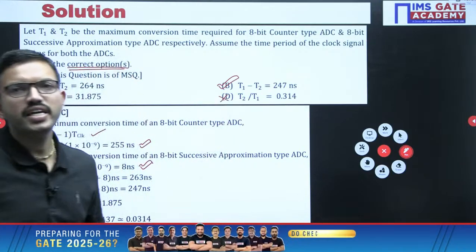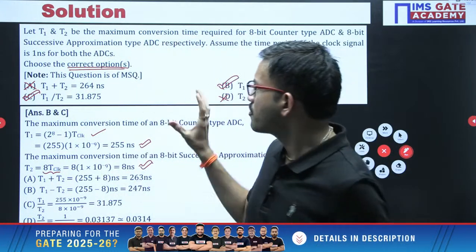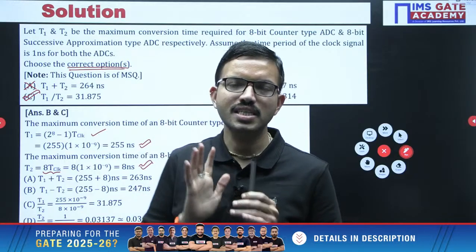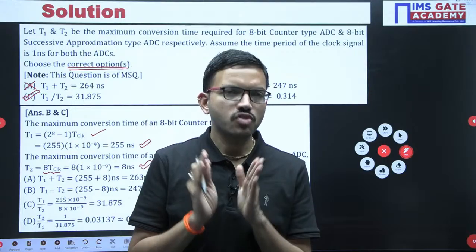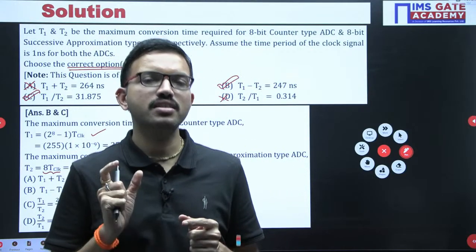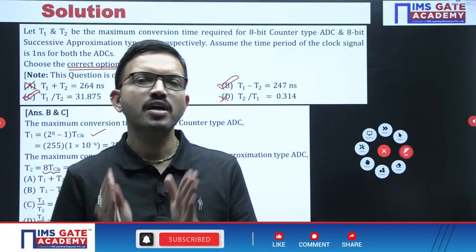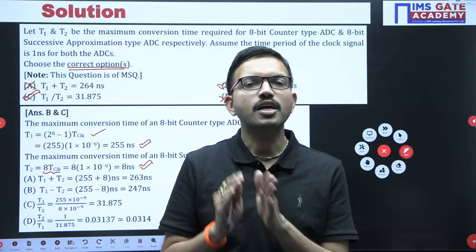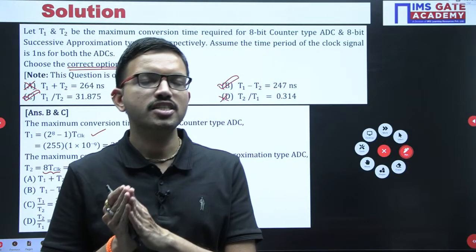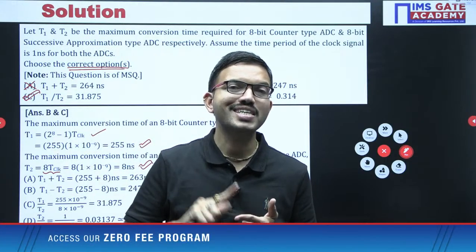So in this way, whenever you are solving MSQ questions in the GATE exam, after reading the question, you can decide whether you can solve that question in less time or more time. If you can solve in less time, do it at that time, but for questions that feel like they may take more time, especially MSQ, you can hold them for the second round. Second round means after completion of 1.5 hours during your GATE exam, you can try those MSQ questions that are taking more time.